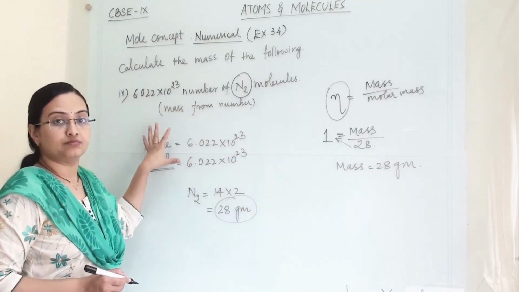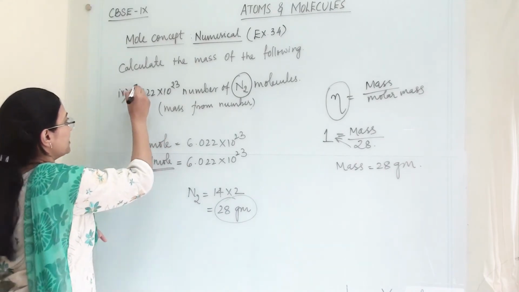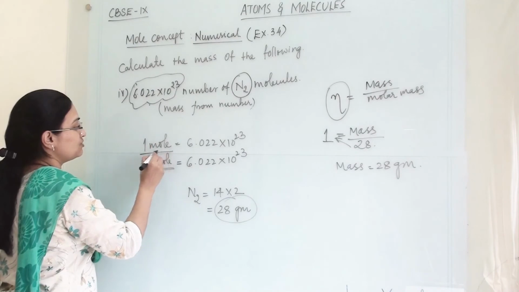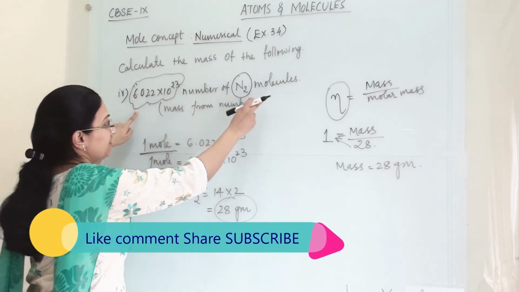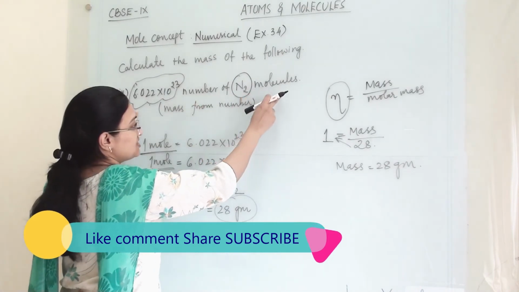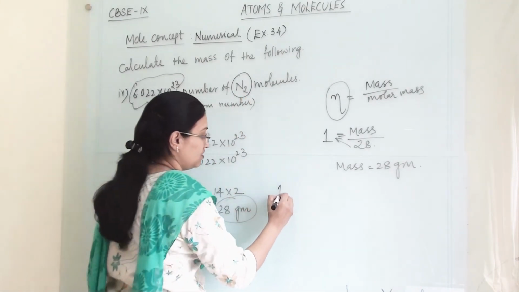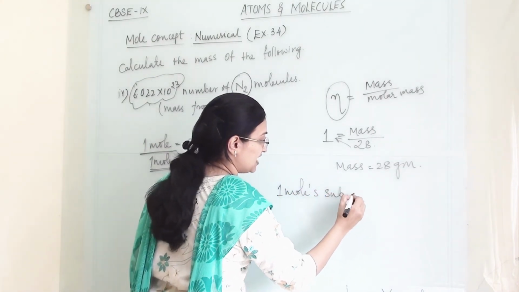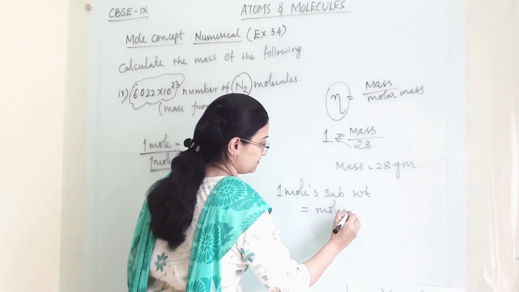This type of sum can be asked in fill in the blank, because directly you can see here that this is a number which refers to 1 mole of substance. So directly by looking at this, you can write that 1 mole of substance's weight is equal to its molar mass.